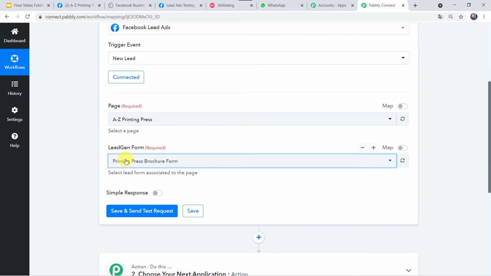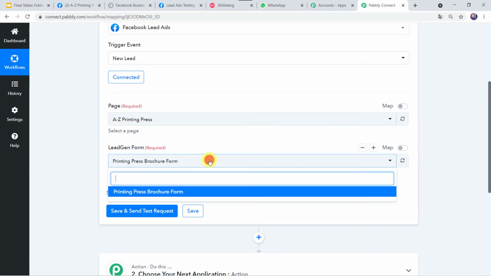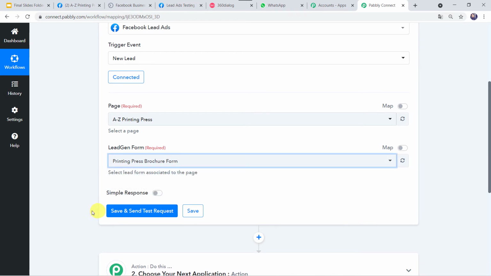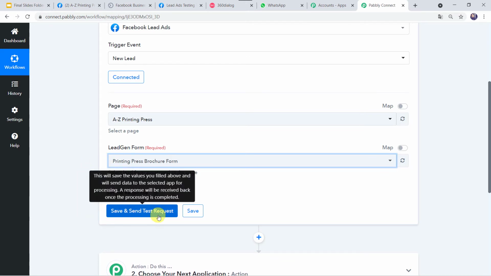And here we can see that the lead generation form is automatically captured just because I have just a single form on this particular page. If you have multiple forms, from the drop down, you can select whatever form you want. Now before clicking on save and send test request, first we have to create an entry, or first we have to fill this particular form, because after clicking on save and send test request, this option is going to capture the recent response.